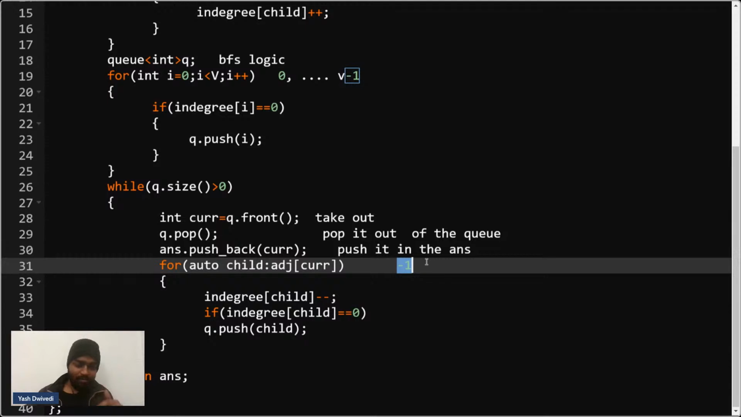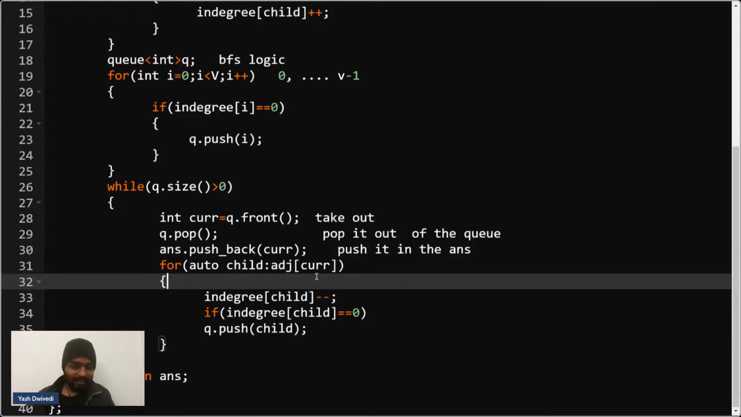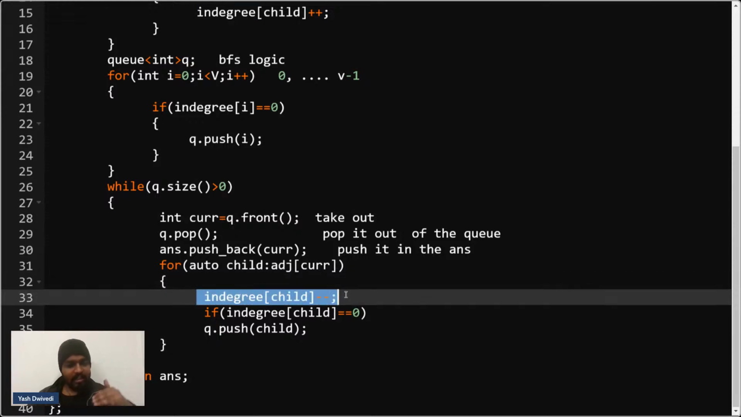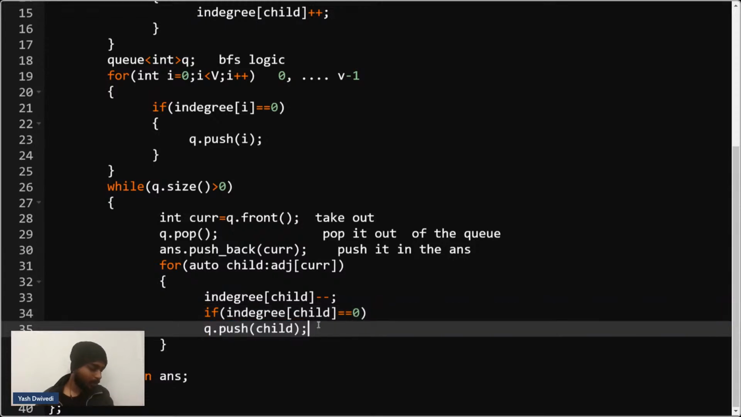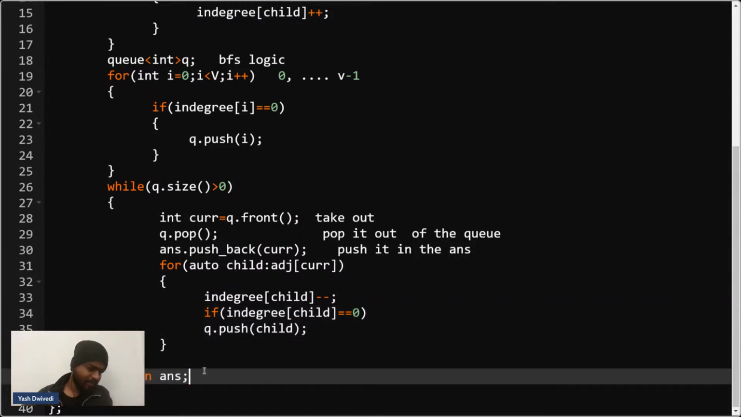Now, if I have a particular guy currently with me, then all the children of that guy will have their in degree reduced by 1. So please write -1 in the chat. I'll decrease the in degree by 1, and if the in degree becomes 0, then I'll push the child. In the end, I'll return this list.